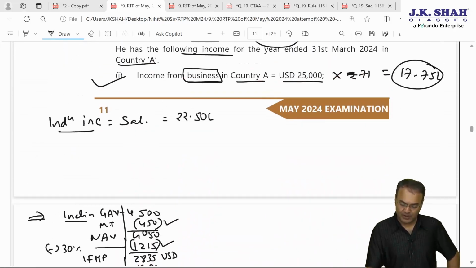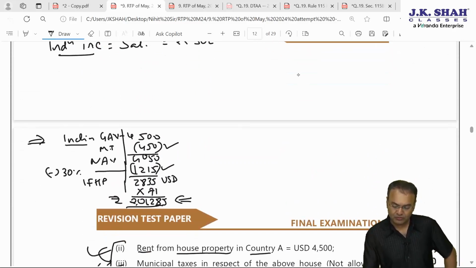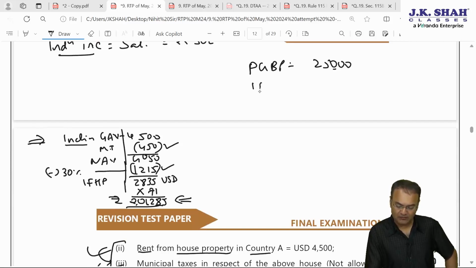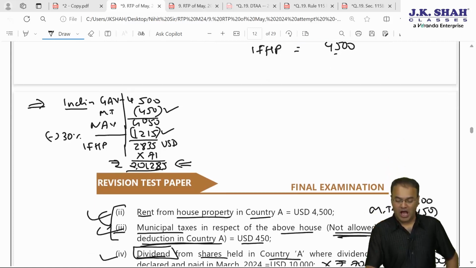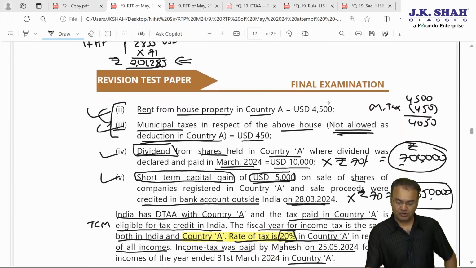So PGBP income is 25,000 US dollar. IFHP is 4,500. PGBP income will remain the same. IFHP income will be 4,500.